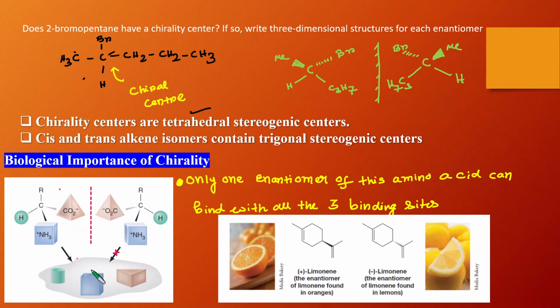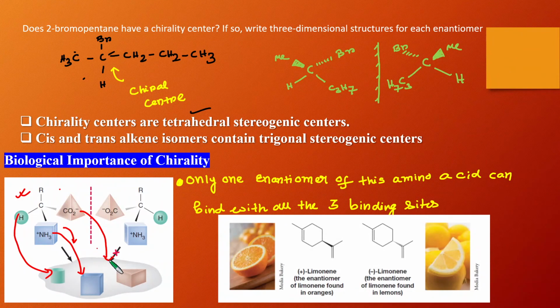Now suppose this is some substrate or enzyme. If this amino acid wants to react with this substrate, this enzyme also has a 3-dimensional structure. So only this enantiomer can react with this enzyme, because if the molecule approaches in this way, this portion will fit into this, and this portion will fit into this.